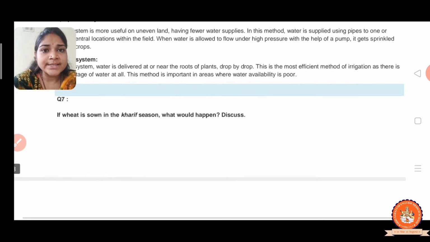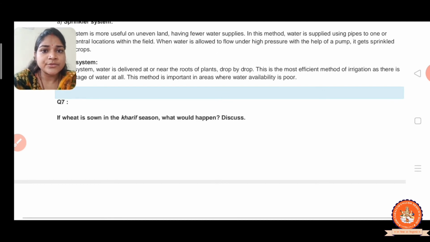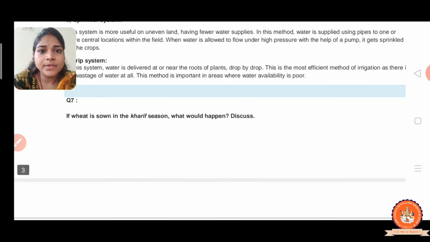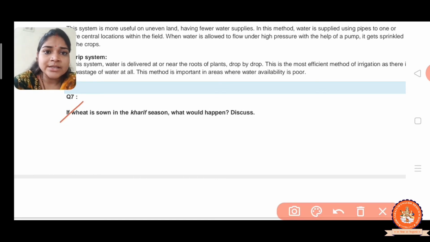Now the next is question number 7. If wheat is sown in the Kharif season, what would happen? Discuss. You know very well that wheat is a Rabi crop, but if you grow it in the Kharif season, what happens? The duration of wheat is October to March, but the Kharif season is June to September. So let us discuss what happens.